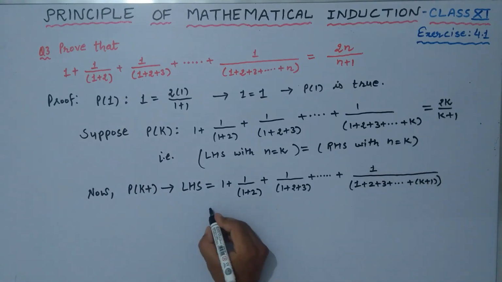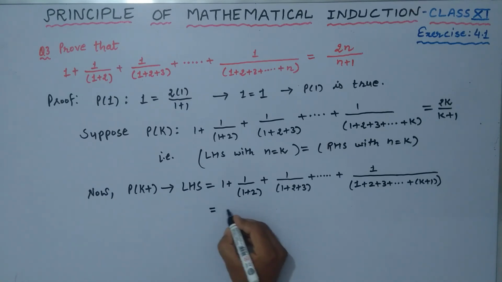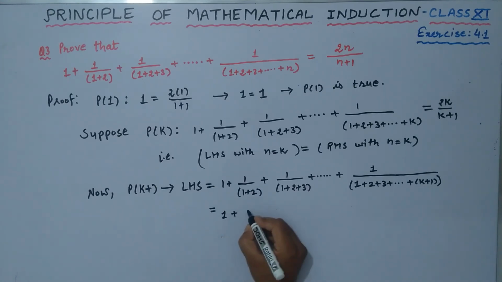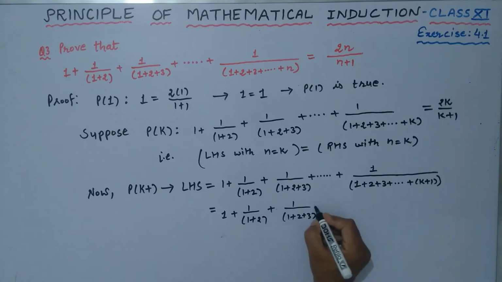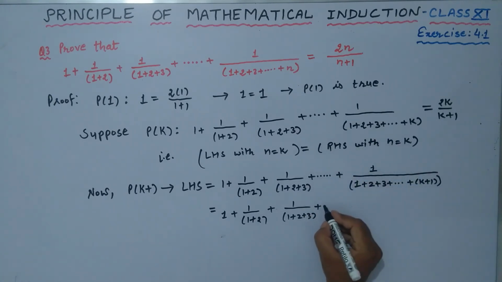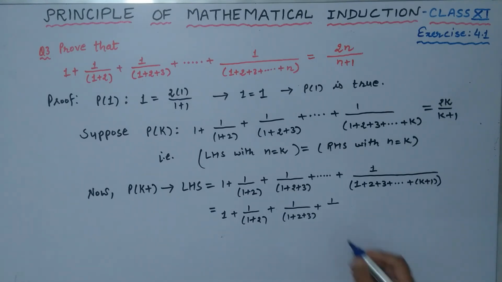So how we can write this? We can write this equal to, writing in this way, 1 plus 1 upon 1 plus 2 plus 1 upon 1 plus 2 plus 3. Now what should be the next term? Obviously this should be 1 upon 1 plus 2 plus 3 plus 4.